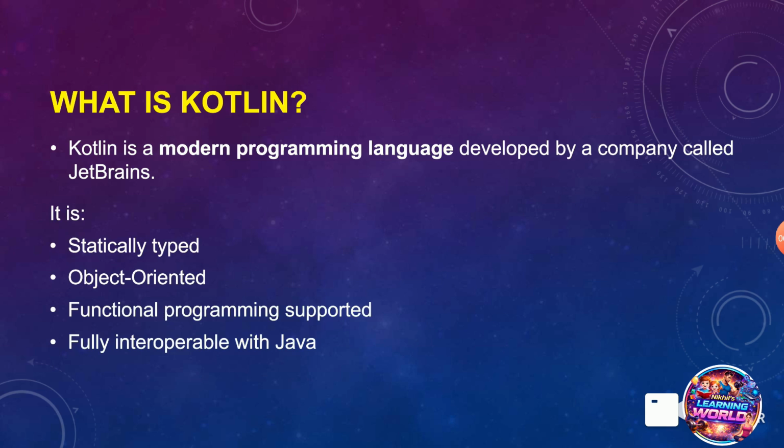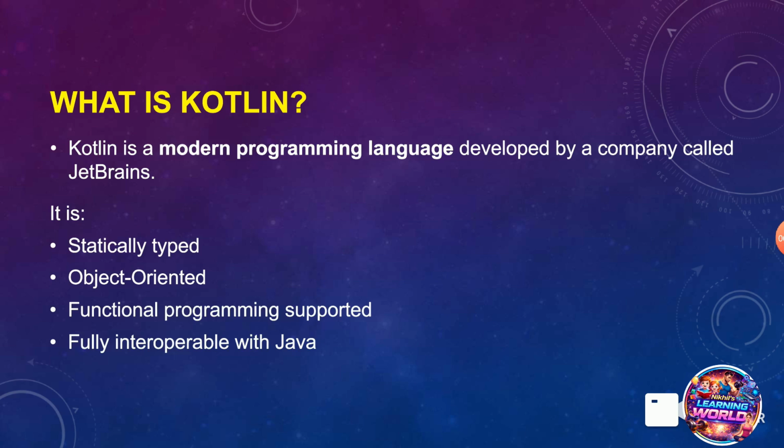It is statically typed, right? Which means what? Generally, in a programming language, variable types, for example integer, string, boolean, are checked, verified and fixed at compile time rather than during execution. Okay, so this is called statically typed, and it's object oriented as well, with functional programming support and fully interoperable with Java.